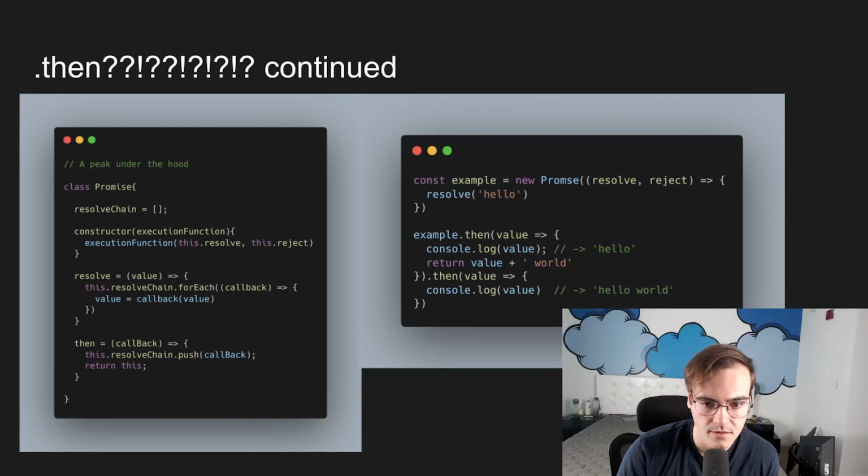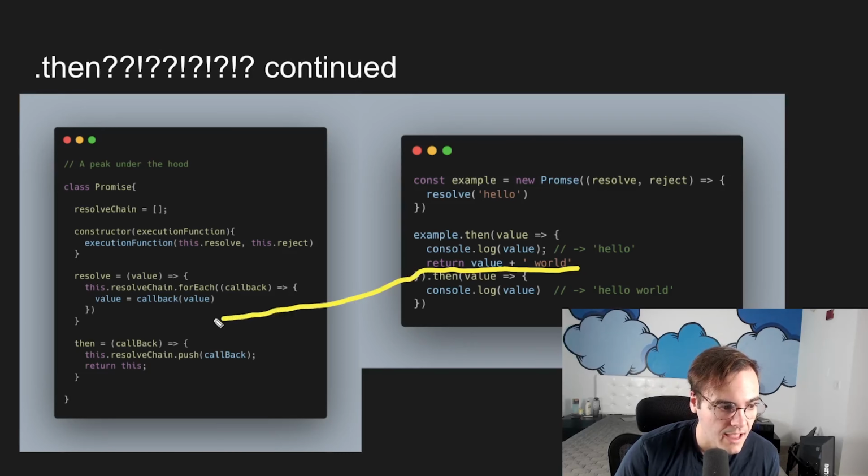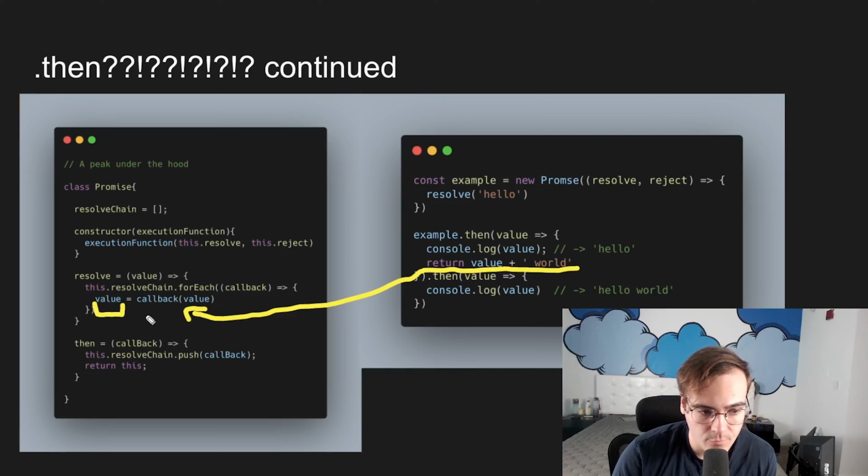And I'll clear the marker so we can focus on this. So I'm returning that value plus world. What that is going to do is, since this callback function, the first one in our chain, is going to output the value plus world, and remember value is hello, we're going to reassign the value here. This value is going to get assigned to hello world.